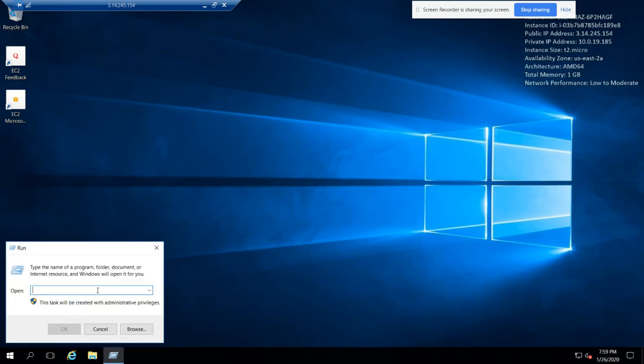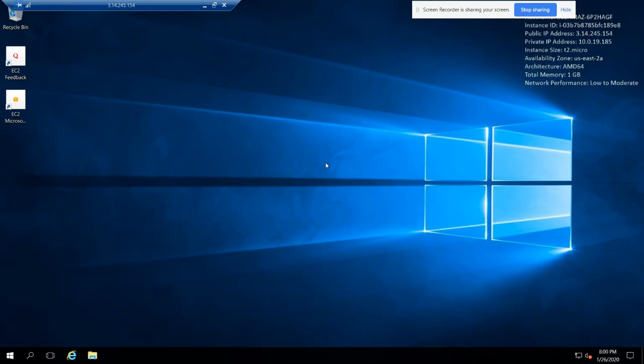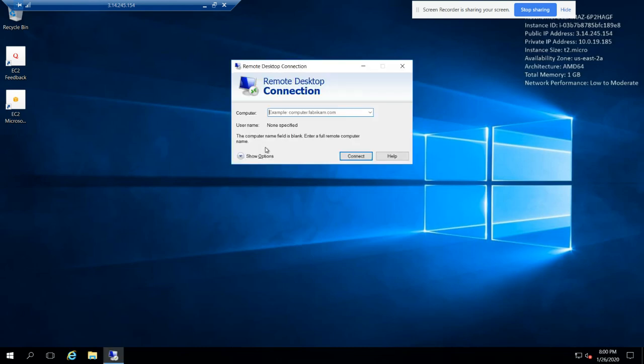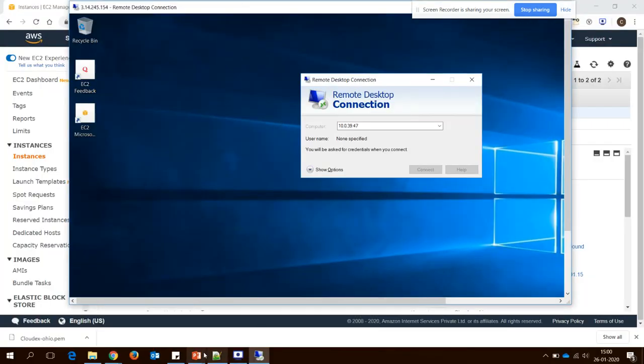It's quite slow. Okay, let's paste it and connect, until the time it comes up.